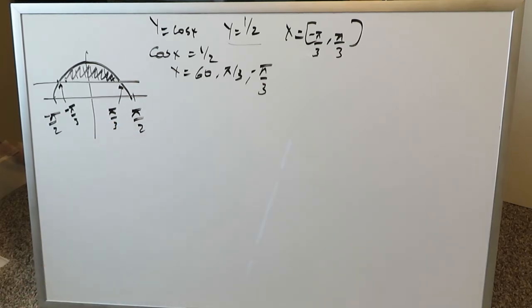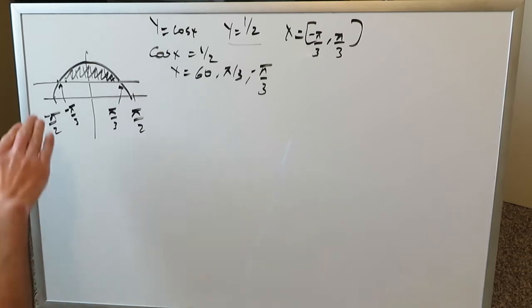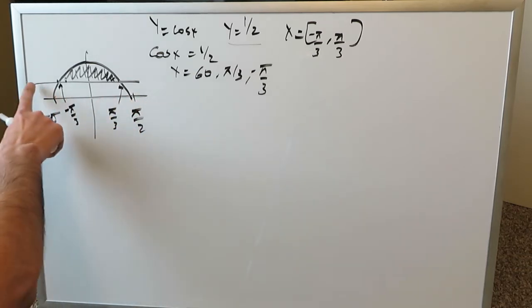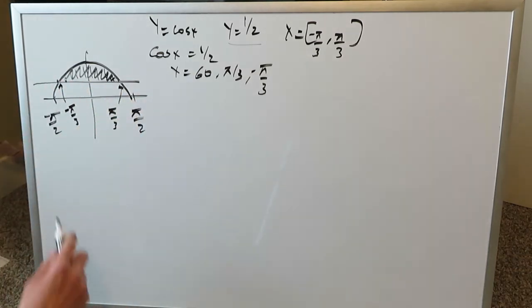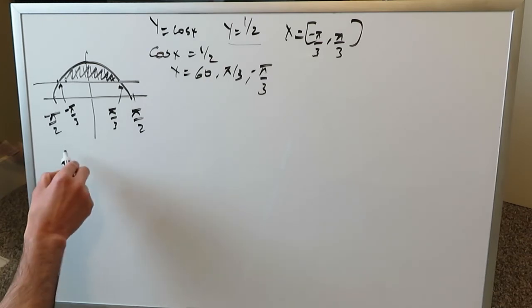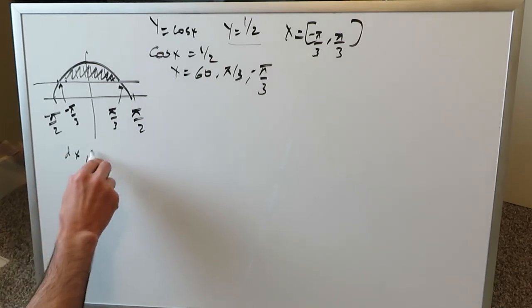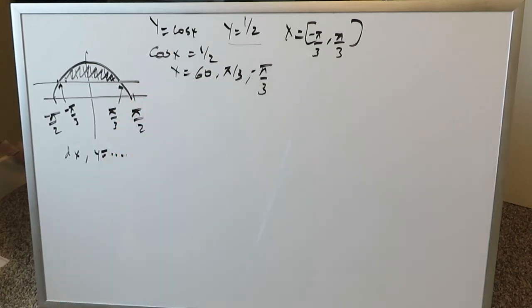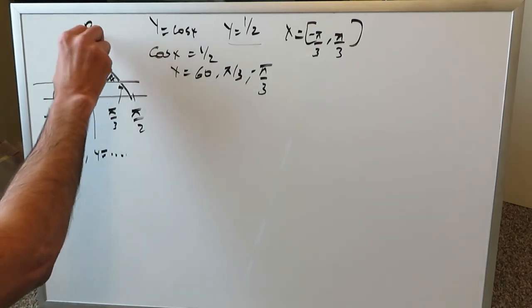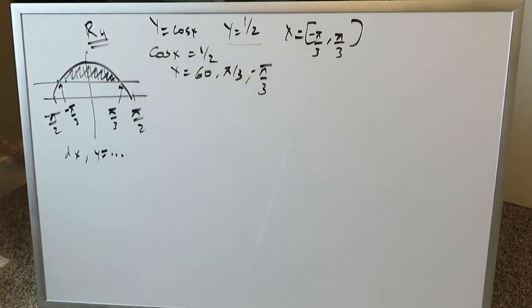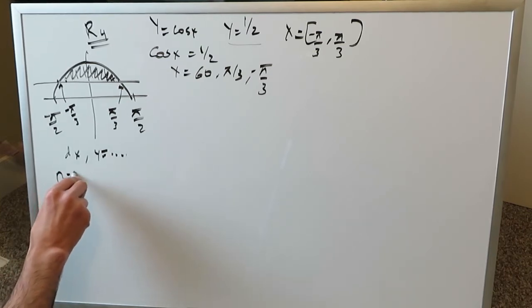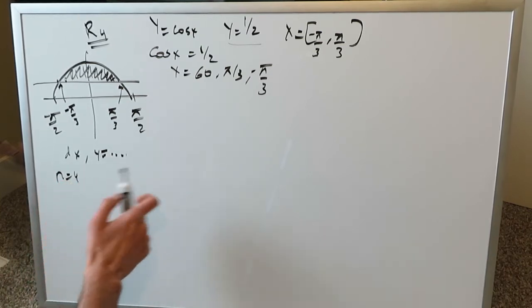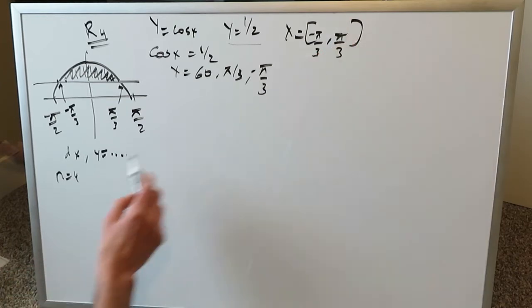And we're looking at here things along a horizontal reference line such as the x-axis, or even y equals half is a horizontal reference line. Therefore we can do integration procedures using dx, and the equations must be presented in the y equals format, which they already are, cosine x and half. There's not much difficulty in this procedure at all, and I say let's calculate R4. We'll keep it up to an n value of 4.